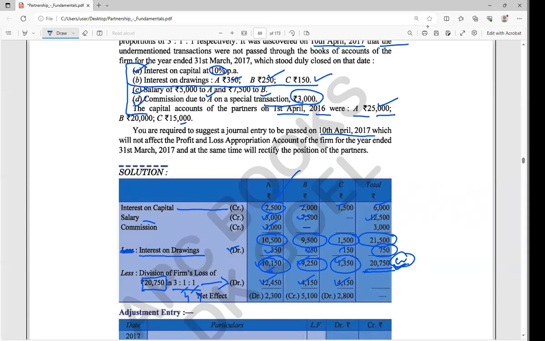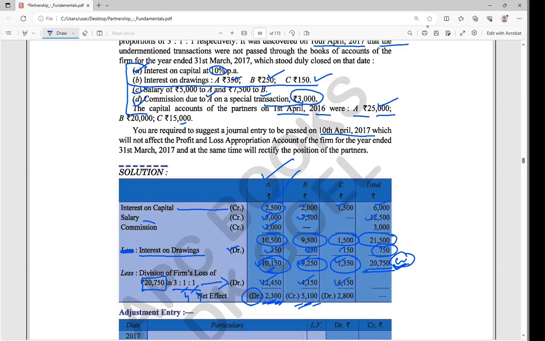Now this was the credit balance and this is the debit balance. Here the credit balance for A is lesser. How much lesser? 2,300. So that is more debit value, that's why debit 2,300. Now here for B the credit value is more, by 5,100. Here for C again the debit value is more.